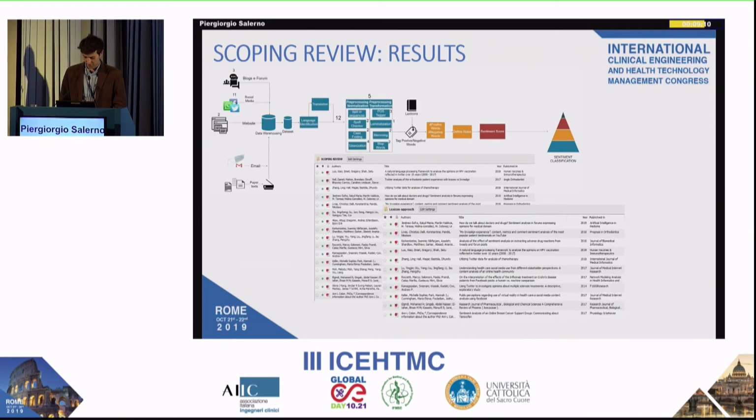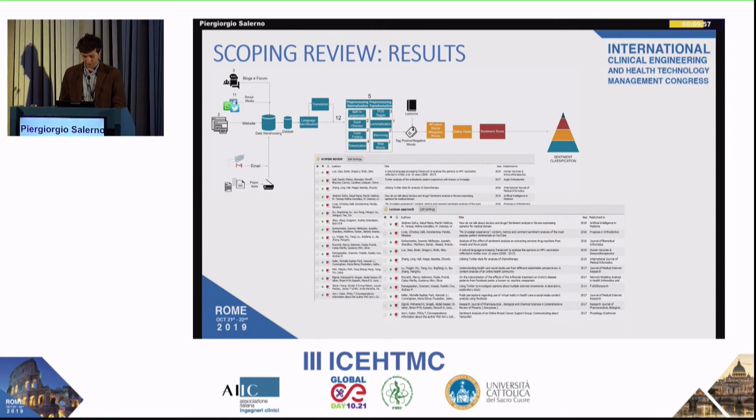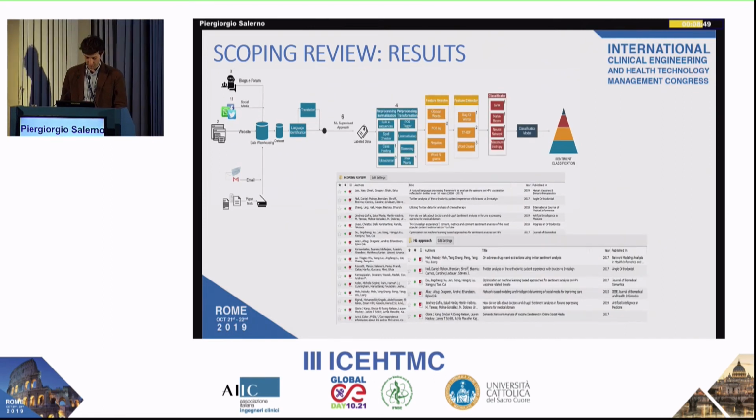From the results of the scoping review, it was possible to note that 12 of the works analyzed performed sentiment analysis techniques based on the lexicon in order to evaluate the opinion of caregivers, medical staff, and patients on the treatment received, 5 of which explicitly stated what type of preprocessing they used. Instead, 6 performed supervised machine learning techniques, 4 of which indicated which preprocessing they used.